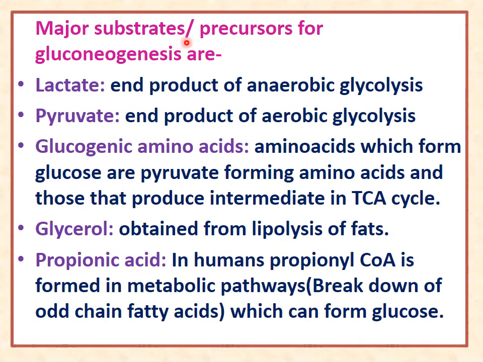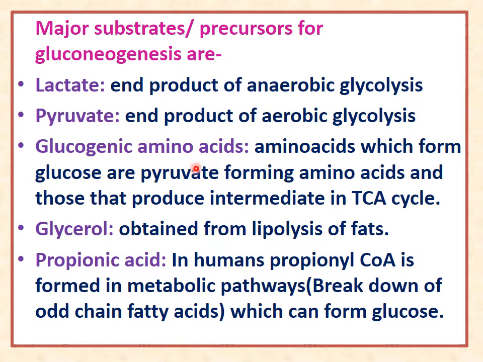Now what are the substrates for gluconeogenesis, or precursors? These are the initial substances to start gluconeogenesis. So the first is lactate. Second is pyruvate. Lactate and pyruvate both are end products of glycolysis: lactate by anaerobic glycolysis and pyruvate by aerobic glycolysis. Then glucogenic amino acids.